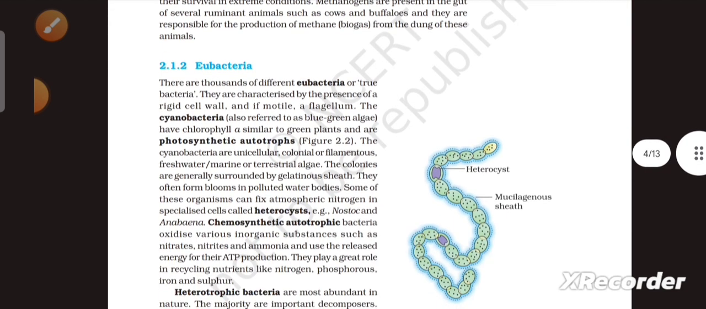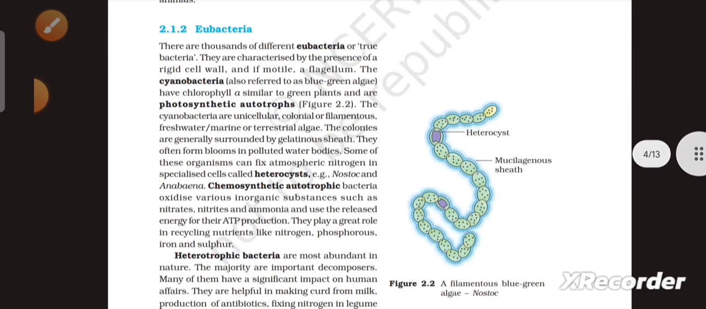Next one is eubacteria. There are thousands of different eubacteria or true bacteria. They are characterized by the presence of a rigid cell wall and, if motile, a flagellum. The cyanobacteria, also referred to as the blue-green algae, have chlorophyll a similar to green plants and are photosynthetic autotrophs. That is figure 2.2.